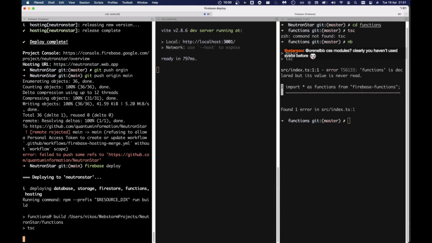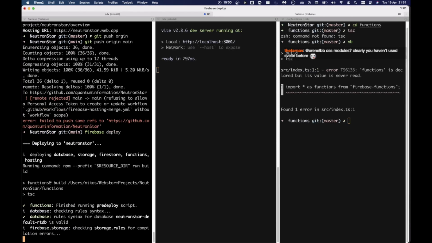Svelte comes with CSS modules too. It's pretty good about it. It works pretty well.